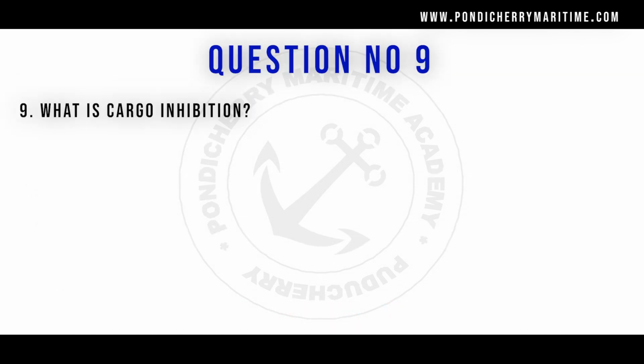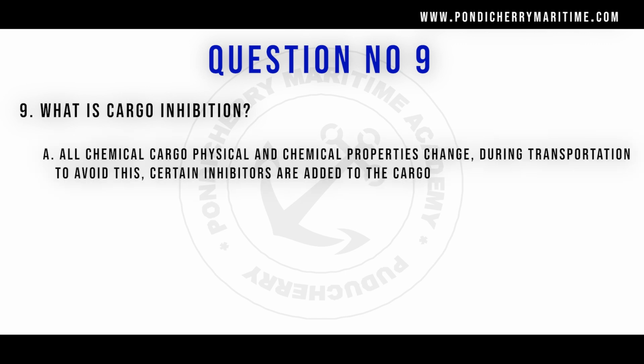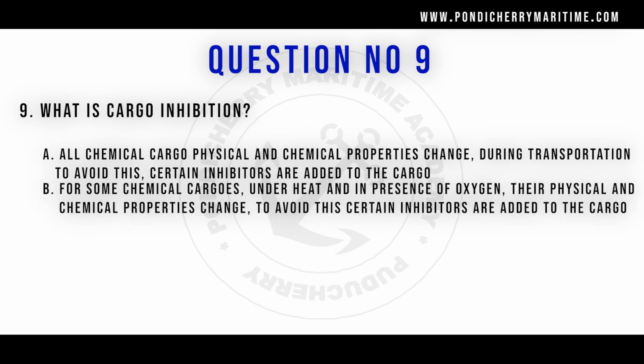Question number 9. What is cargo inhibition? Option A, all chemical cargo, physical and chemical properties changes during transportation. To avoid this, certain inhibitors are added to the cargo. Option B, for some chemical cargoes under heat and in presence of oxygen, their physical and chemical properties change.